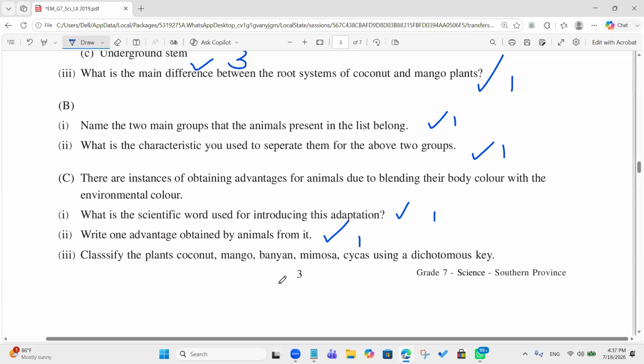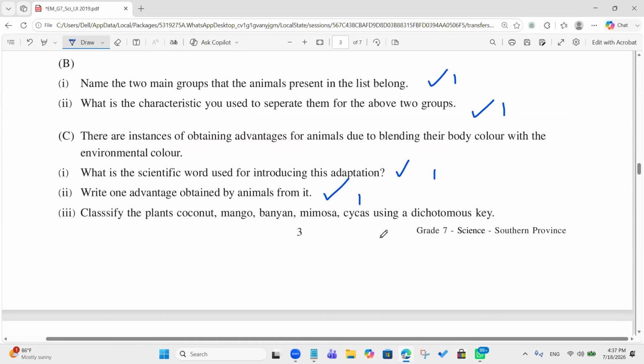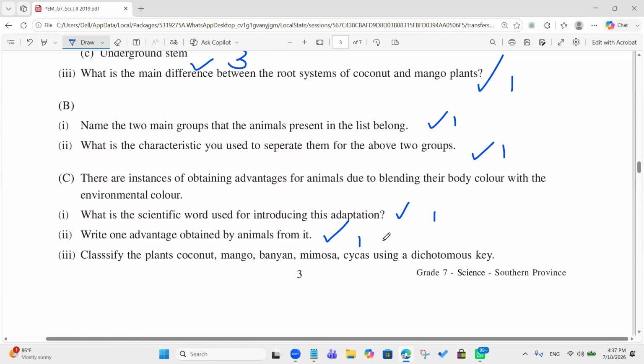Classify the plants coconut, mango, banyan, mimosa, cycas using the dichotomous scheme. Did you classify?